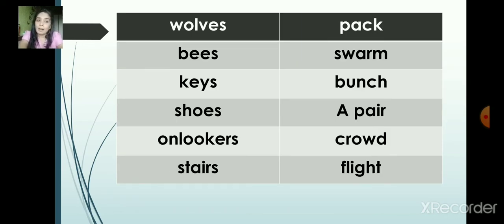Now these collective nouns you have to learn by heart. And in the previous videos when I was teaching the lessons, I have given you a lot of collective nouns. A pack of wolves, a swarm of bees, a bunch of keys, a pair of shoes, a crowd of onlookers, a flight of stairs. All these words are collective nouns, so you have to learn them by heart.